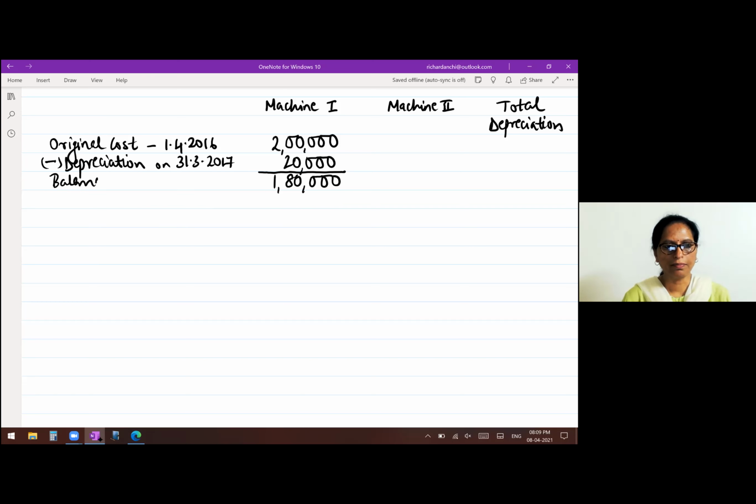Now, that is the balance at the beginning of the second year, 1st April 2017. Now, the second sentence says on 1st July 2017, the company purchased an additional machine for 40,000. So you will write there where machine 2 is written, 40,000.